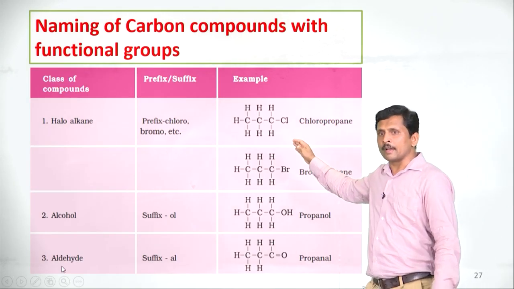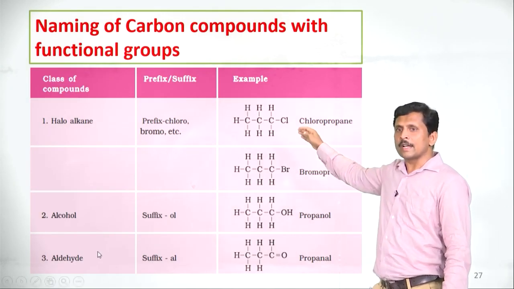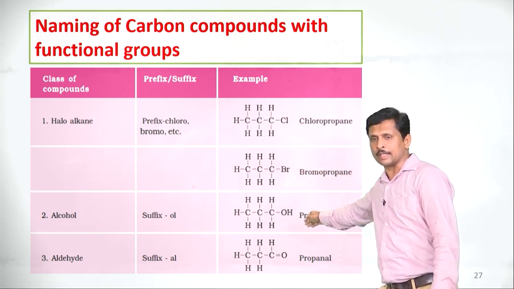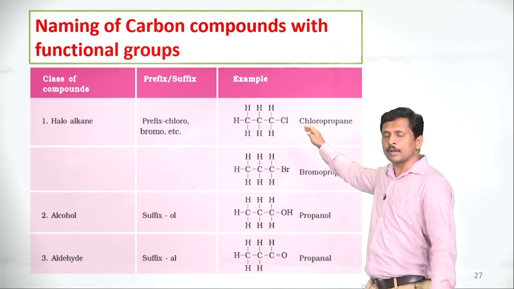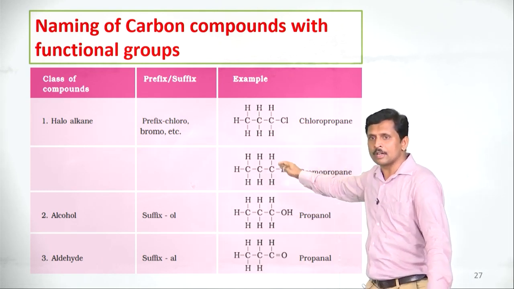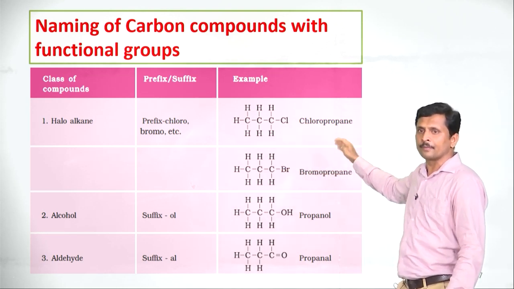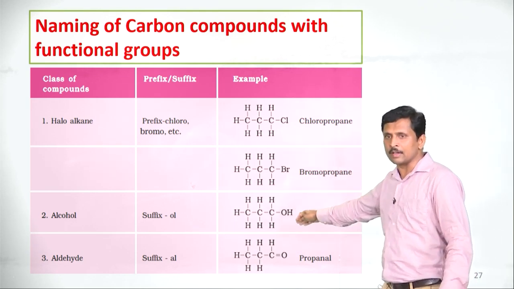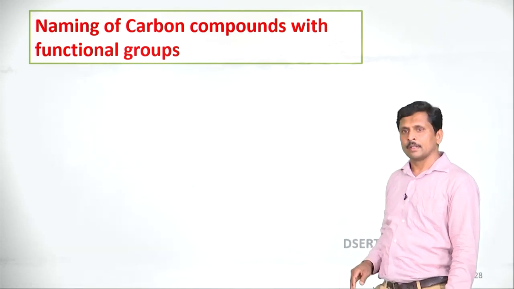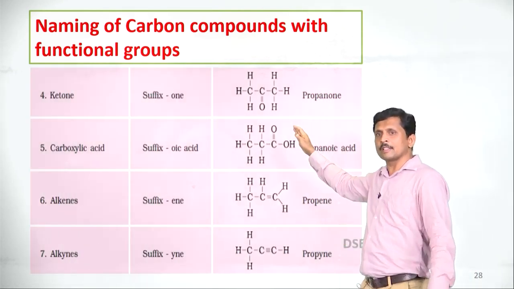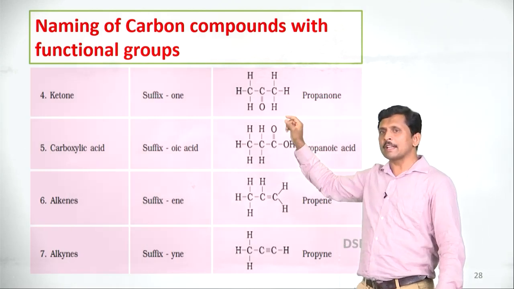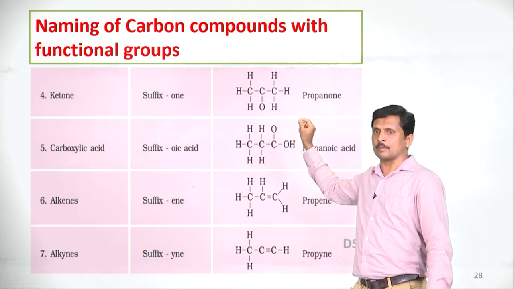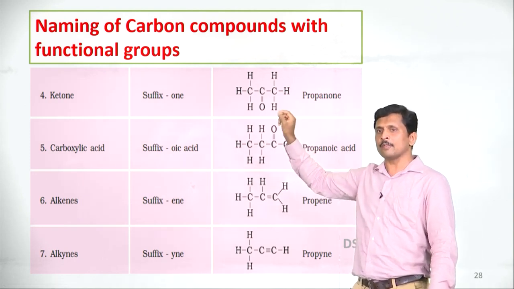Here I will take propane as the basic molecule. Here one hydrogen atom of propane is replaced by chlorine, here bromine, here OH, here CHO. If it is replaced by chlorine, it is called chloropropane. If the hydrogen atom is replaced by bromine, it is called bromopropane. If it is replaced by an alcohol group, it is called propanol. If it is an aldehyde group, it is propanal. See the other examples. A hydrogen atom is replaced by a ketone group. While writing the structure of a ketone group, we have to attach the ketone group between 2 carbon atoms. Then only will we fulfill the valency of the carbon atoms.